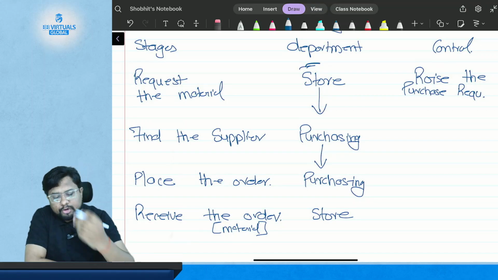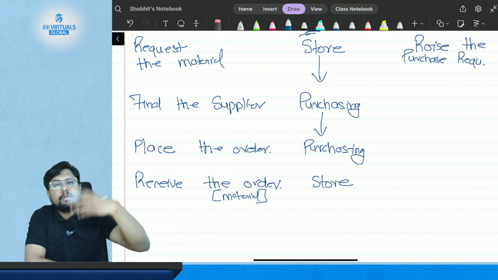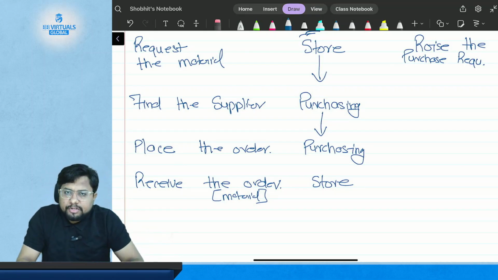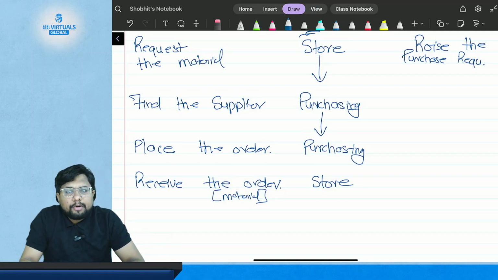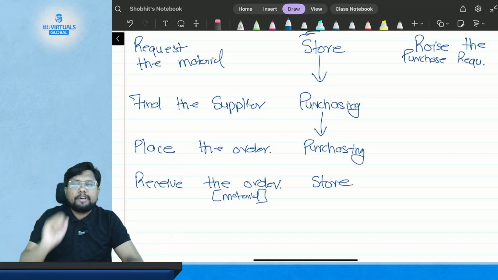And after the store department receives the material, what will happen? They will transfer the material to the manufacturing department, saying here is your material, please do the manufacturing activity. But what will happen about the payment for that material? The store department will send the invoice to the finance department.